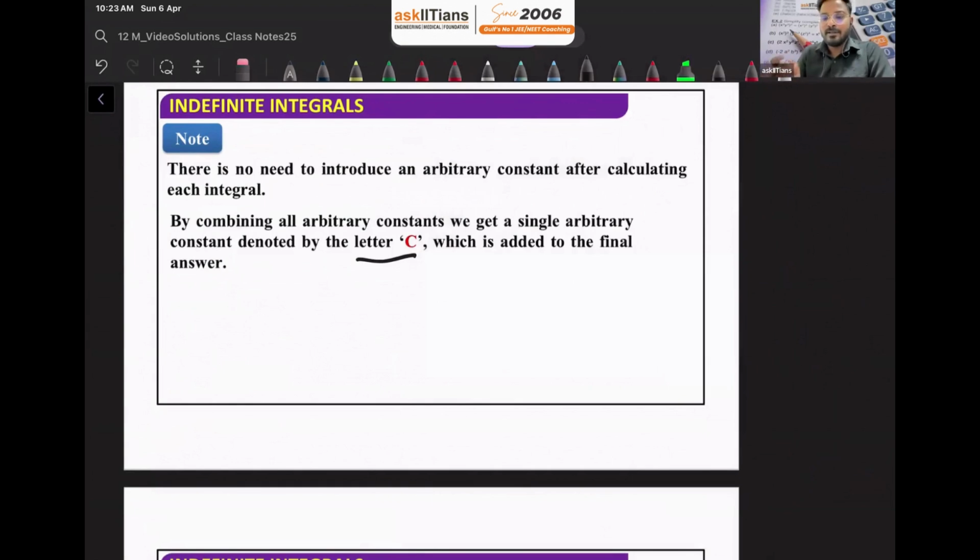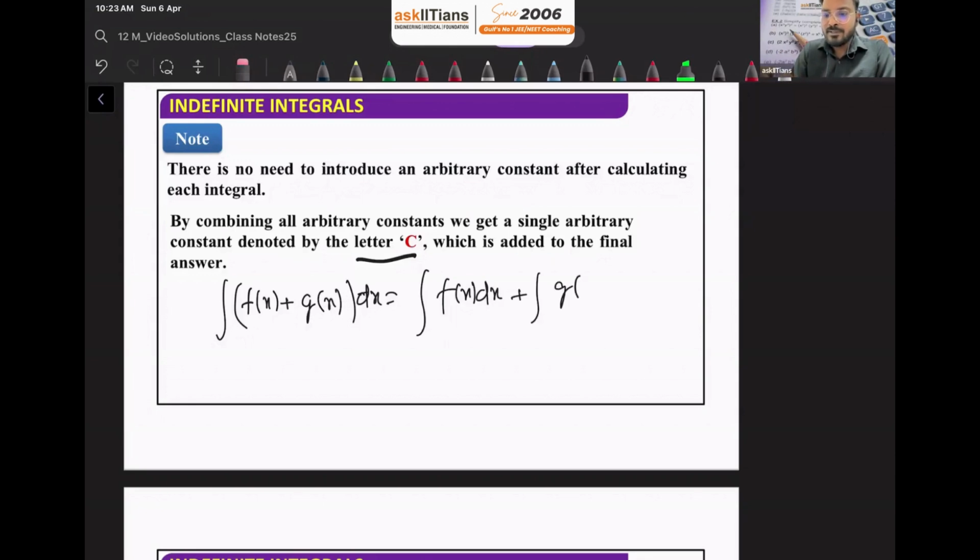these are the properties of indefinite integration. Let's suppose instead of a single integration, we are given three functions or four functions in addition or subtraction, and then we need to integrate all of them and find the answer. So the question is, let's suppose we need to integrate f of x plus g of x. First thing is that we can distribute integration over both the functions. So we can write integration of f of x separately plus integration of g of x separately. Second thing, if you integrate this thing, let's say we are getting capital F of x. And now here you are going to write C1.